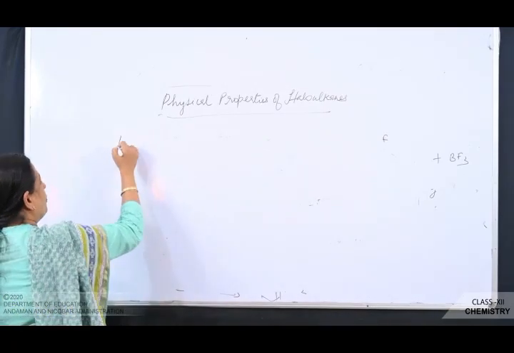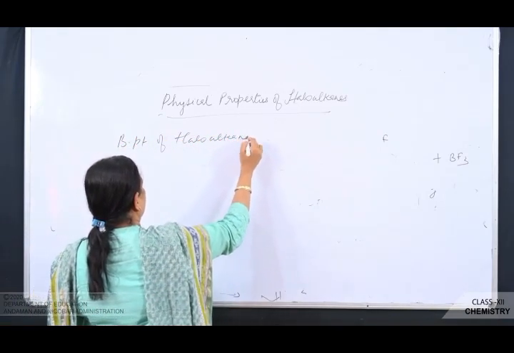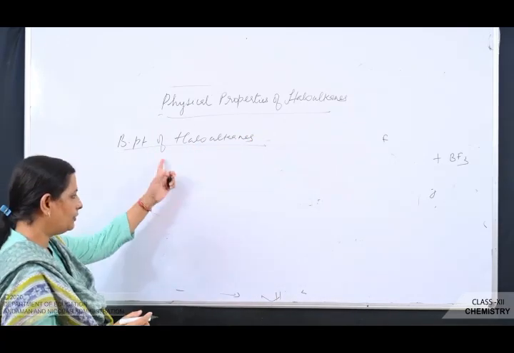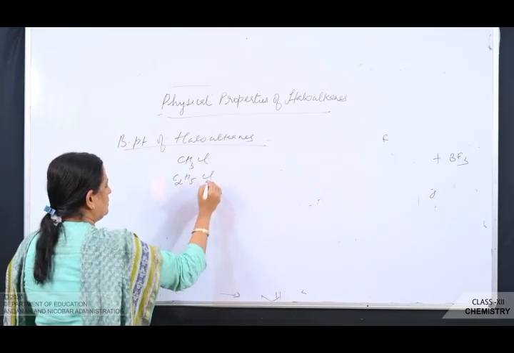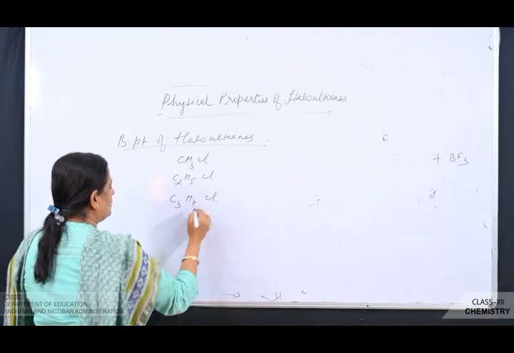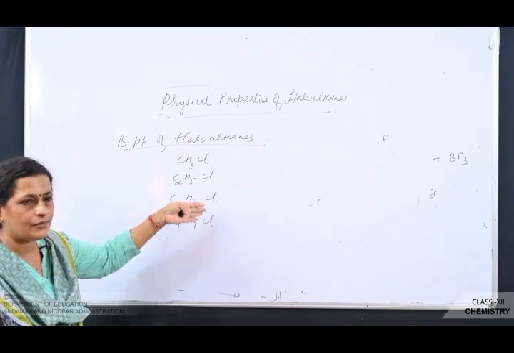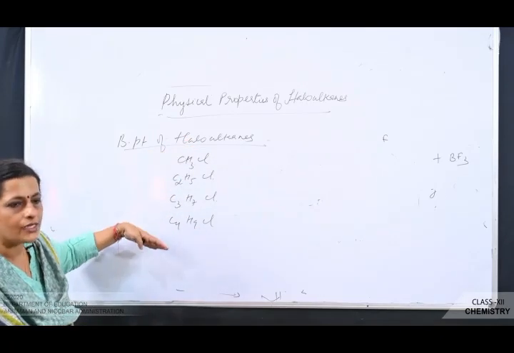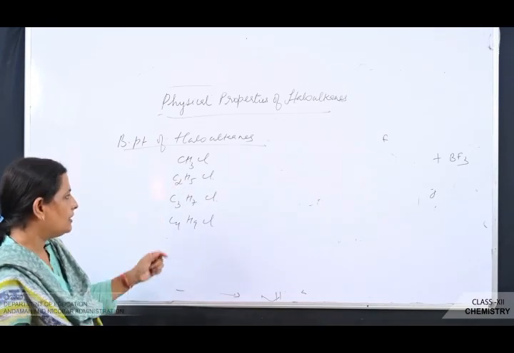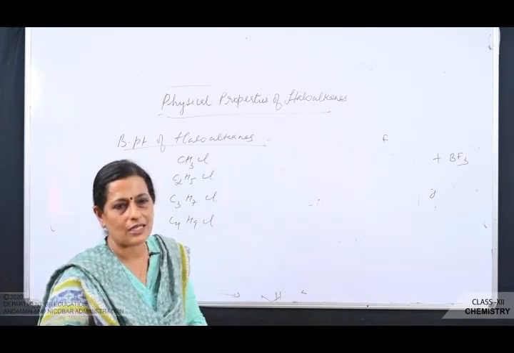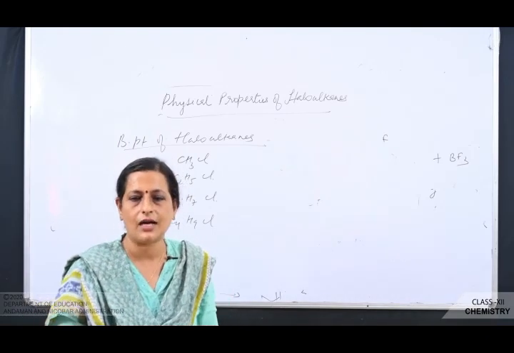Next is boiling point of haloalkanes. I am writing the homologous series here. See here, CH3Cl, C2H5Cl, C3H7Cl, C4H9Cl. So it goes like this. The halogen atom is the same, only what is different here? The alkyl groups are different. So how does the boiling point vary as we go down in the homologous series? As we go down, what is happening to the number of carbon and hydrogen atoms? It is increasing. So the size is increasing and the molar mass is also increasing.